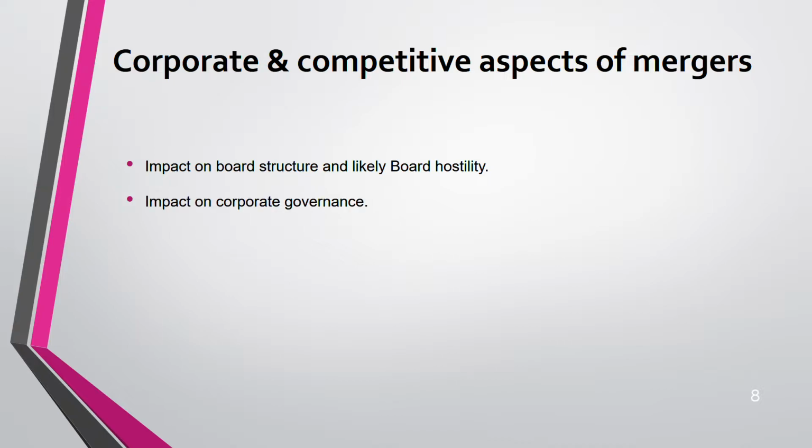Second, impact on the corporate governance. Corporate governance, from your SBL, you must know what corporate governance is in detail. If you don't know, you don't have to worry so much. Just know corporate governance is basically how sound your company is in terms of how your board is structured. Do you have the auditors to check your company? Are they complying with all the rules and regulations? Are they having proper risk management to manage the risk of the company? All this is how accountable the company is. Are they filing their tax return on time? So this is the meaning of corporate governance. Acquiring has an impact on all this.